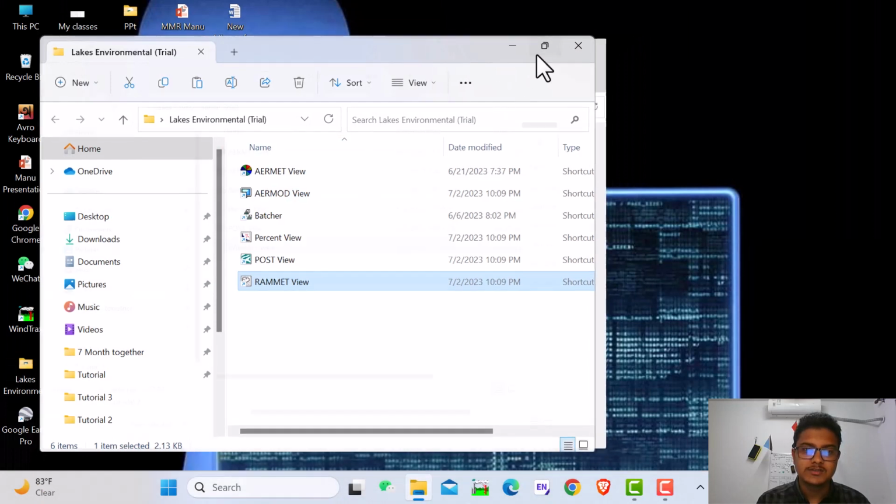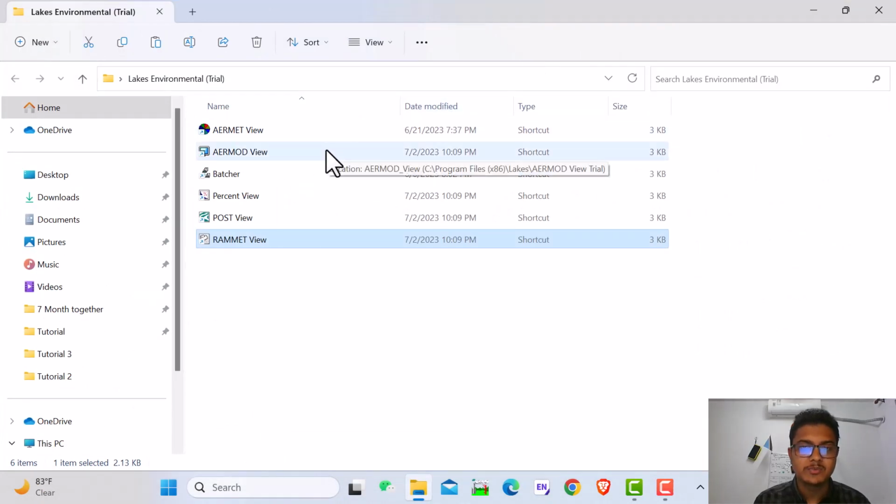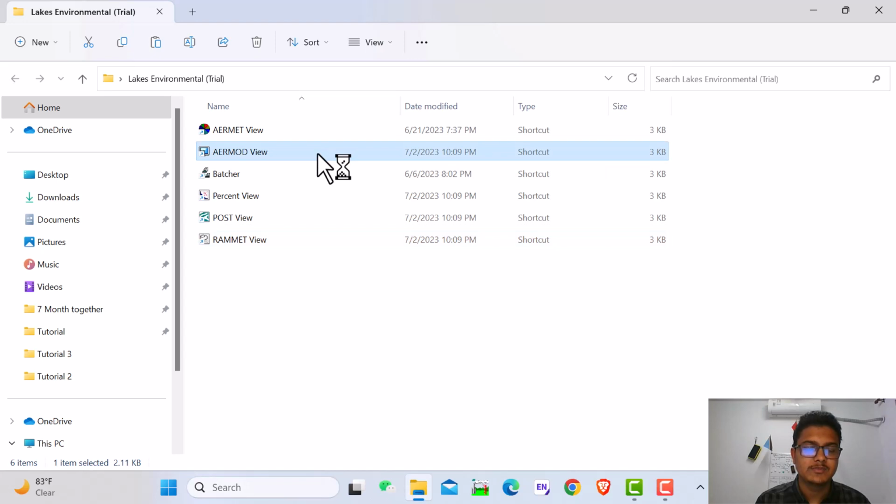Today I'm discussing how to use the ISCST3 model. Actually, the ISCST3 model is the same as the YEARMODE model. So if you learn the ISCST3 model or the YEARMODE model, then you can analyze both software very easily. It's the same software. So I open the YEARMODE View at first.